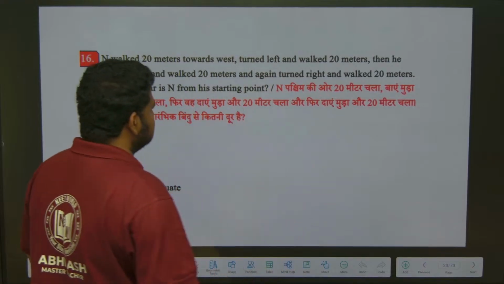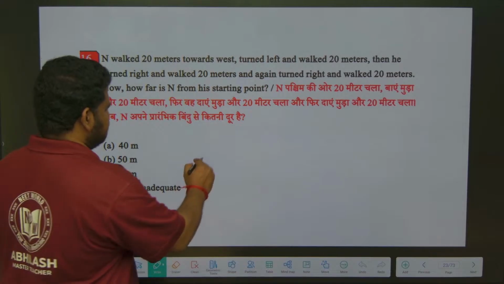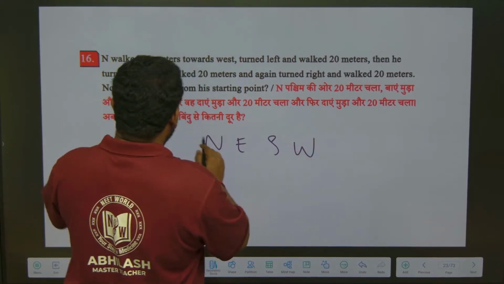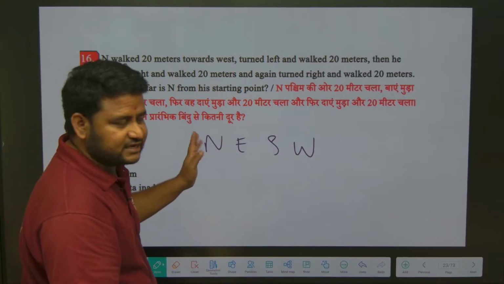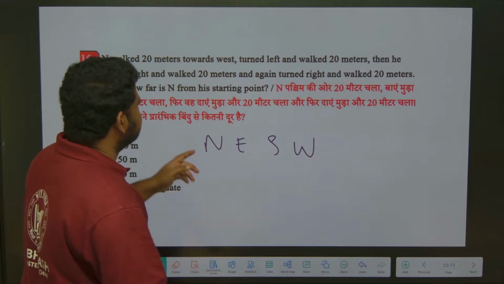Look at this. Nandu walked 20 meters towards west. So north, east, south, west. Here N, don't get confused with N. This N is north direction. So N walked 20 meters towards west. So under west I should write what?